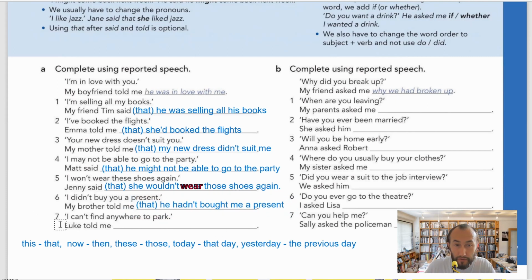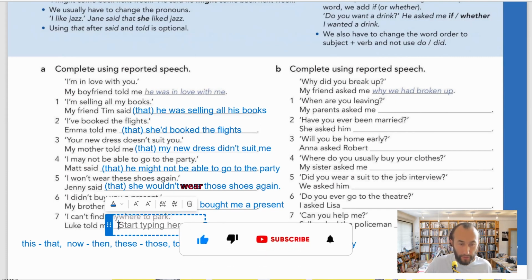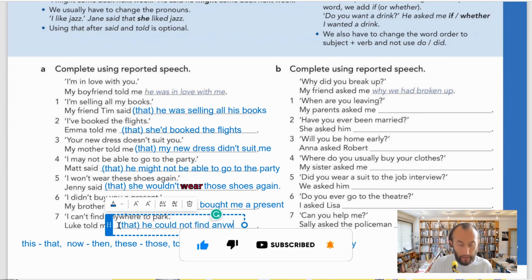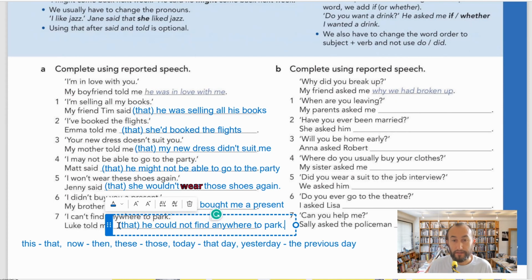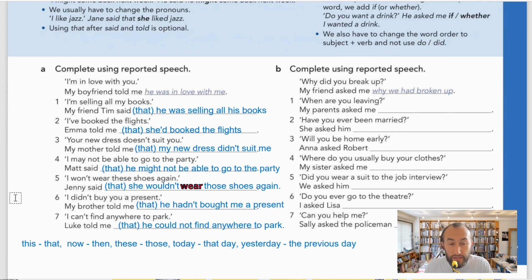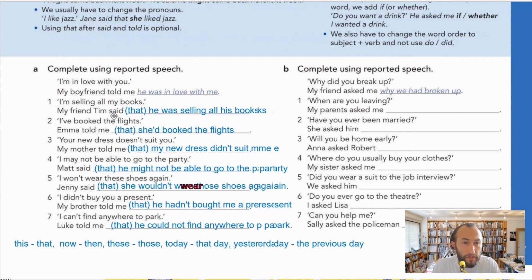All right. Now, number 7, I can't find anywhere to park. Luke told me. So Luke is a boy. So can't becomes couldn't. So Luke told me that he couldn't find anywhere to park. He couldn't find anywhere to park. And that's it. All right, guys. So in this way, we've finished the A part. Now we're going to do the B part.